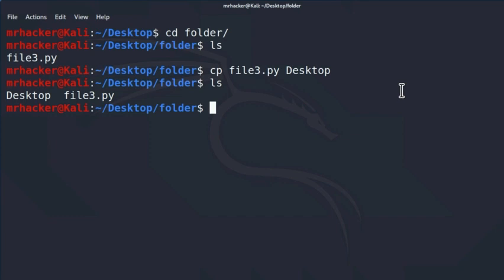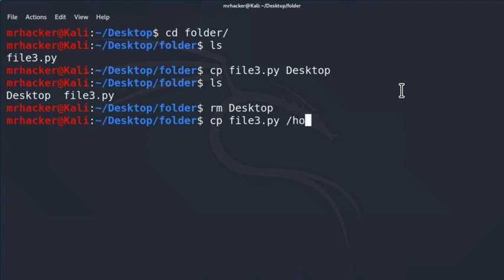And this is just how the command works. In order to successfully copy the file to the desktop directory, we must run the command and specify the full path to the desktop as well as the name of the copy that we want. So it would look something like this. First, we're going to delete this desktop file since we don't need it. And then you specify cp file3.py, and we specify the full path to the desktop, which is /home/mrhacker and then /desktop.